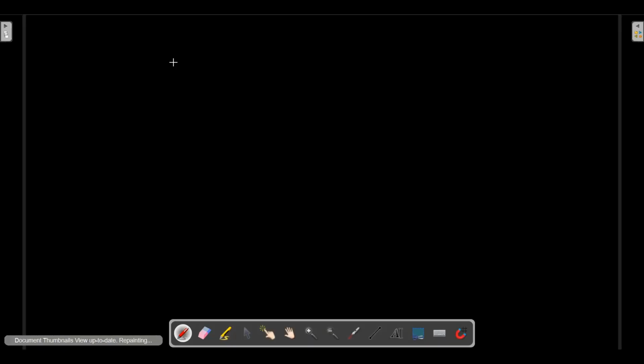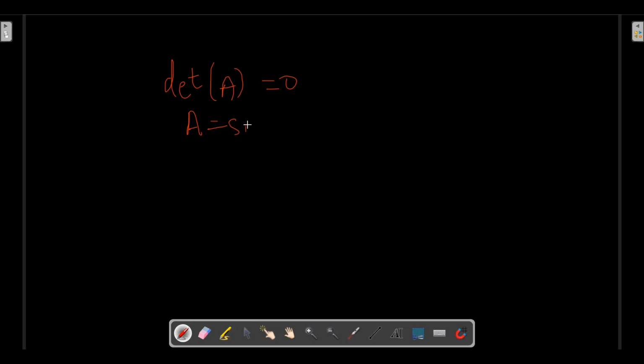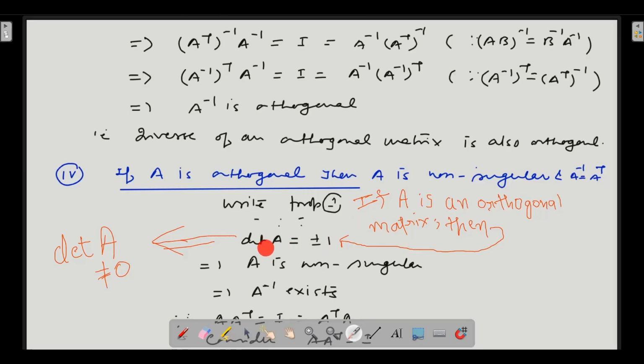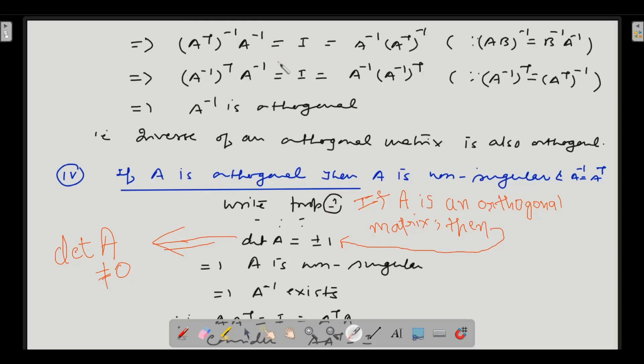If determinant of a matrix A is equal to 0, then A is a singular matrix. This fact you already know. But over here the matrix determinant is equal to plus minus 1, so determinant is not equal to 0. If determinant is not equal to 0, then A is non-singular, then matrix A is a non-singular matrix.